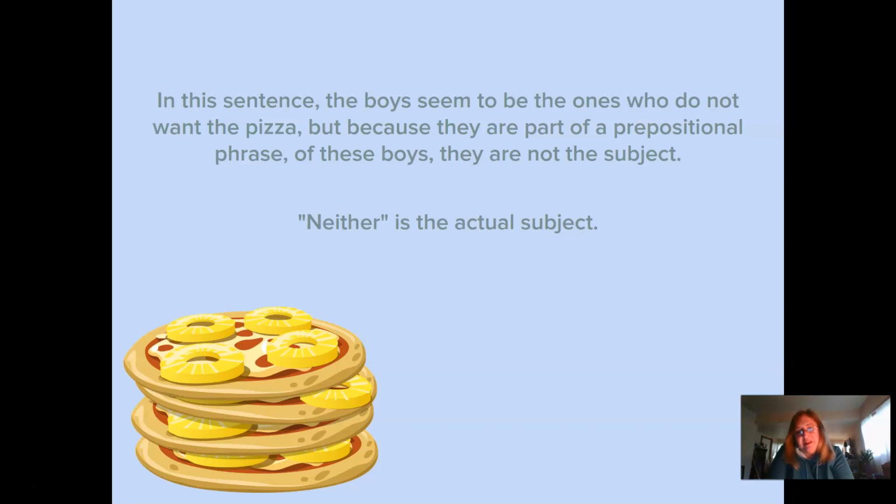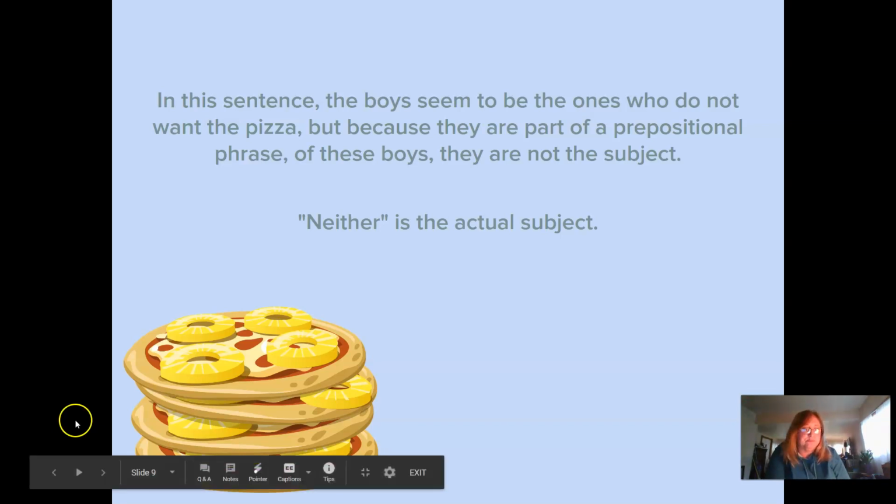And we don't normally think about those kinds of words, like the word both or neither or many or each. We often don't think of those as possible subjects, but when we've got a prepositional phrase as a descriptor for these words, then we have to take that prepositional phrase out and look at these unusual nouns to identify as our subject.